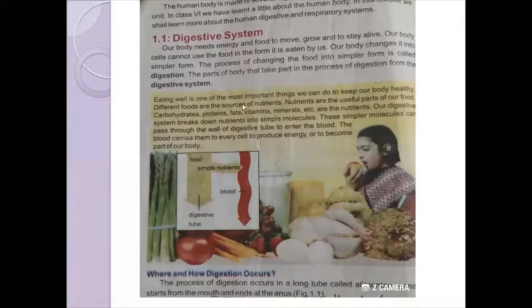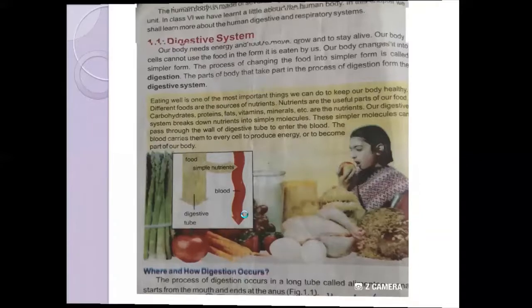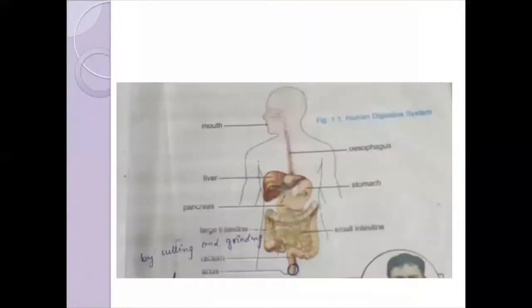Eating well is one of the most important things we can do to keep our body healthy. We should take healthy food. We should take a healthy diet. The reason is that they contain these important nutrients which are required by our body. Our digestive system breaks down nutrients into simple molecules, and these simple molecules can easily be utilized by our body. You can see in the diagram, students, that this is the food which contains large food molecules. By digestion, they are converted into simple nutrients, and then those simple nutrients are absorbed in the blood, and the blood can carry them to all parts of the body.